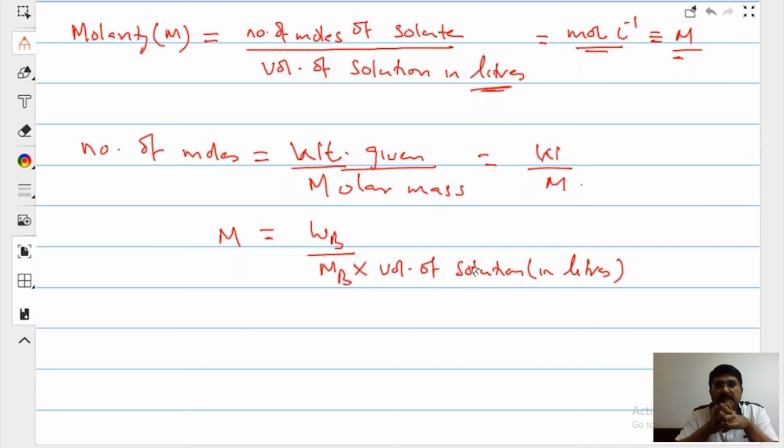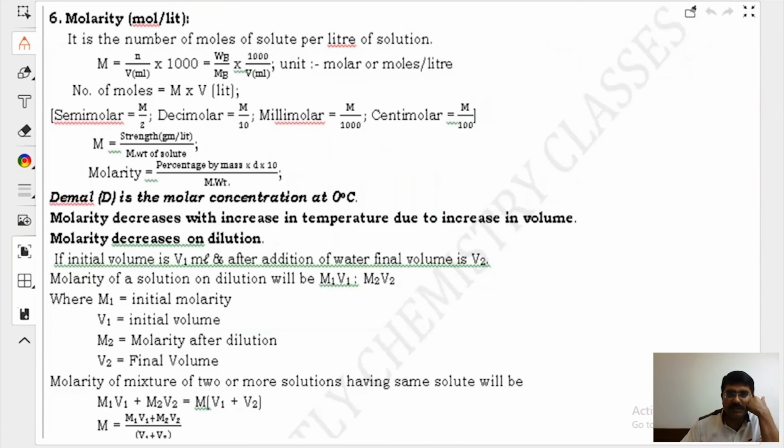Concentrate. What is molarity? Molarity is the number of moles of solute divided by volume of solution in liter.